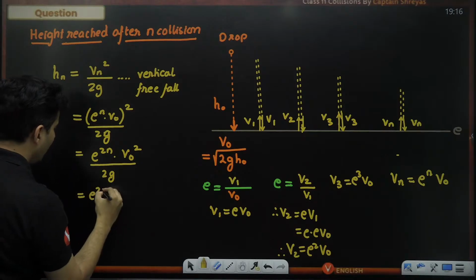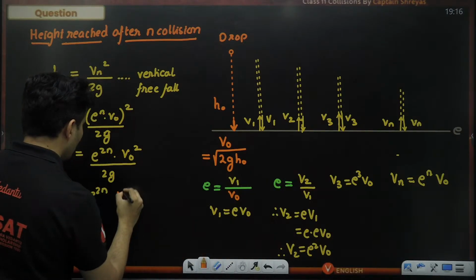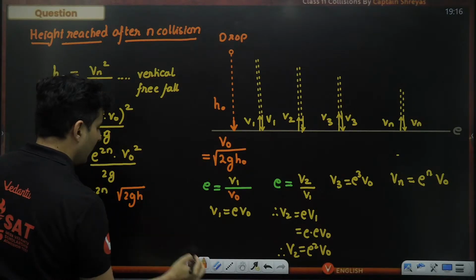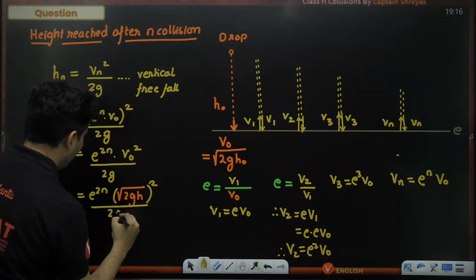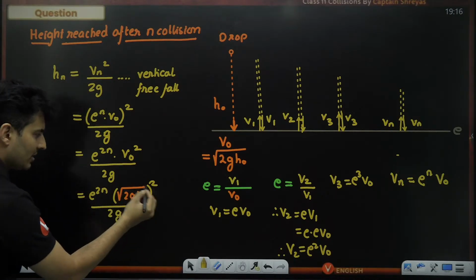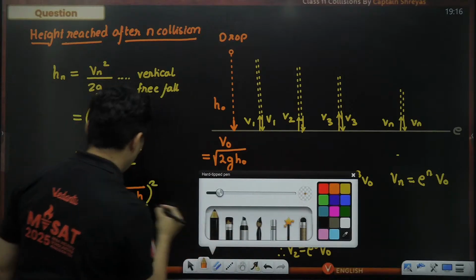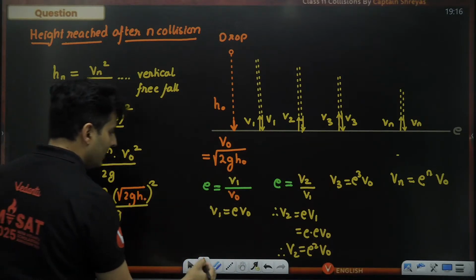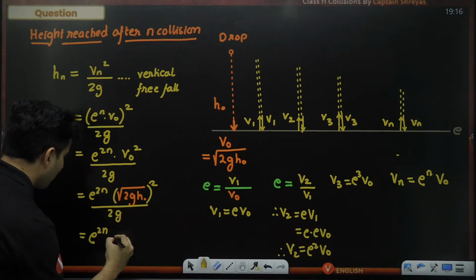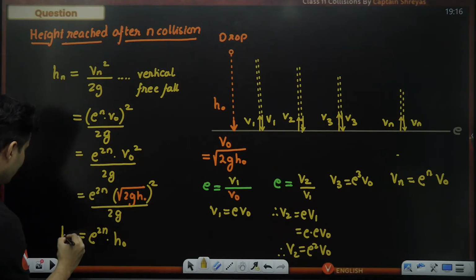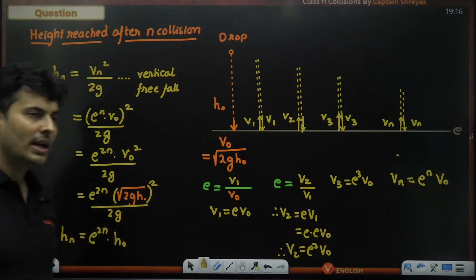But wait a minute, I know what V naught is. V naught is root 2g h naught. So it will be root 2g h naught, and squaring it, the whole thing divided by 2g. 2g will cancel because the square root will go off by the square. Only h naught will remain. So the final answer will be e raised to 2n multiplied by h naught. That is the height after n collisions. It will be e raised to 2n into h naught.